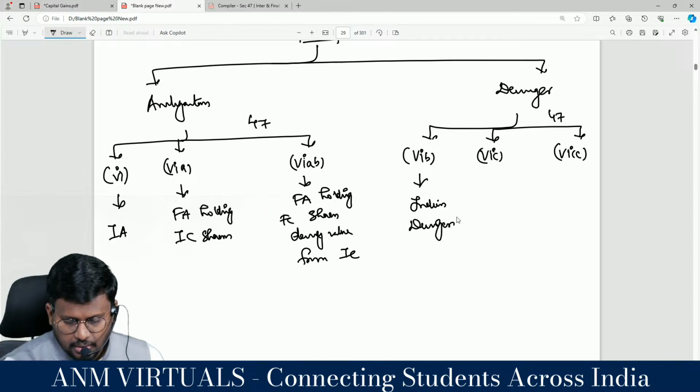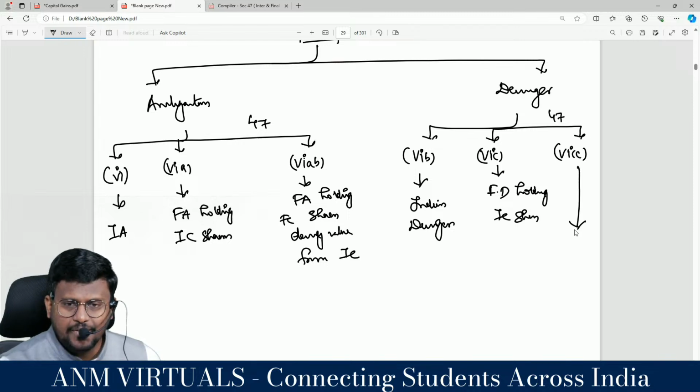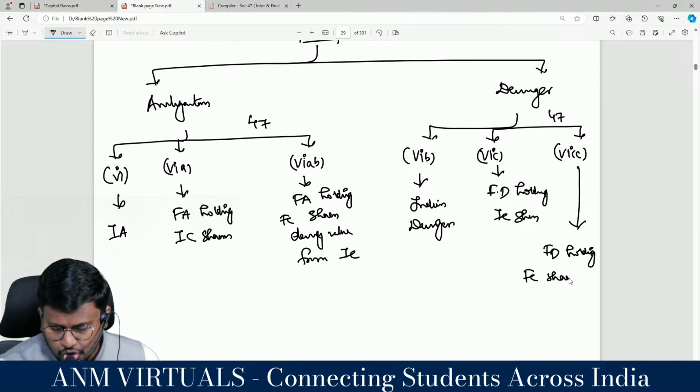Are you following? 47 clause 6C, foreign demerger holding Indian company shares. 47 clause 6CC, foreign demerger holding foreign company shares deriving value from Indian company.